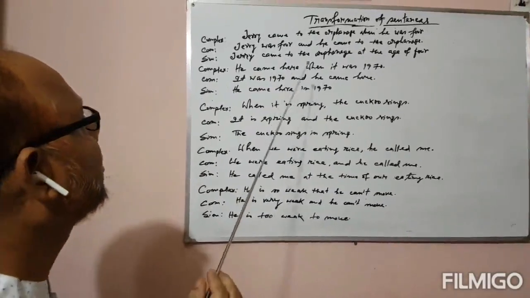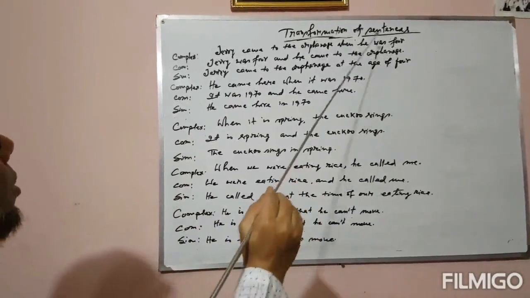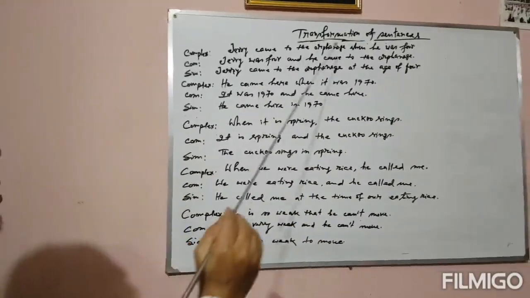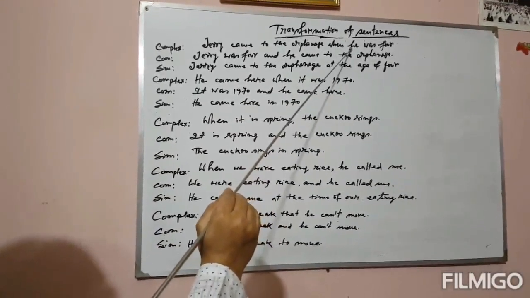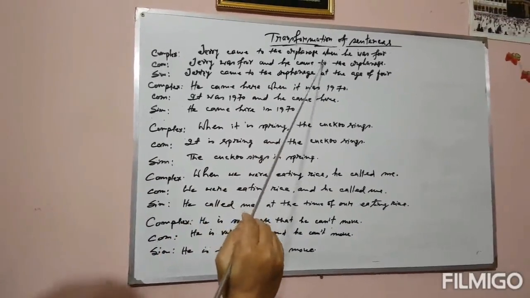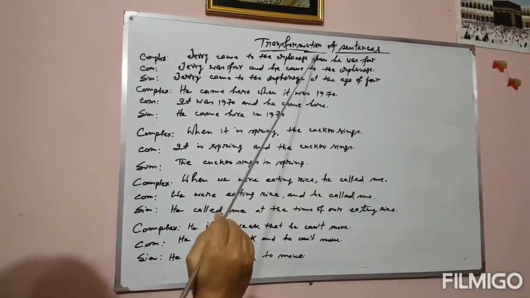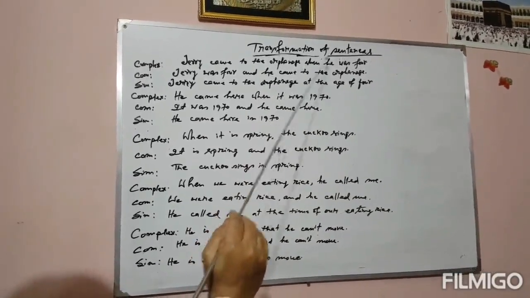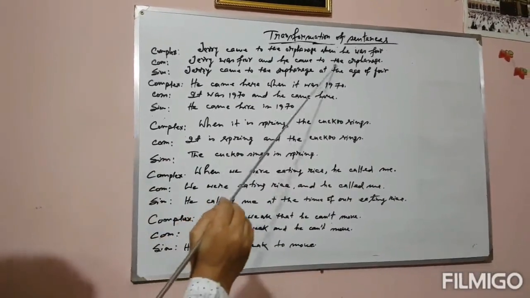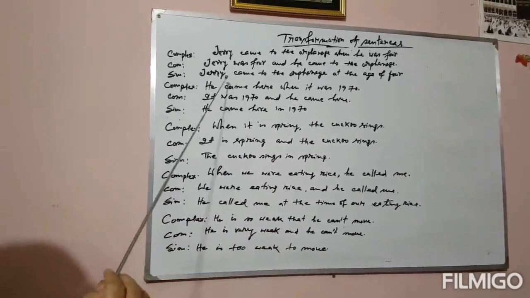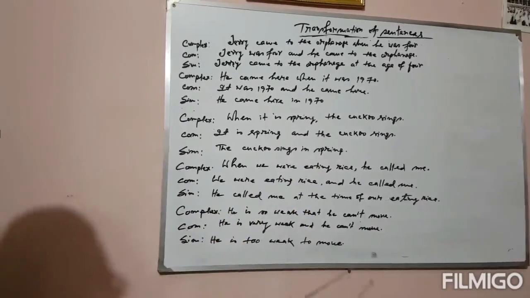Now the other examples. Jerry came to the orphanage when he was 4. It is also a complex sentence, but the subordinate clause has been used here at the end of the sentence. But have a look, as the subordinate clause has been used at the end of the sentence, that's why comma is not used here. The baby was 4 and he came to the orphanage. Jerry came to the orphanage at the age of 4. Orphanage means where the orphans live.